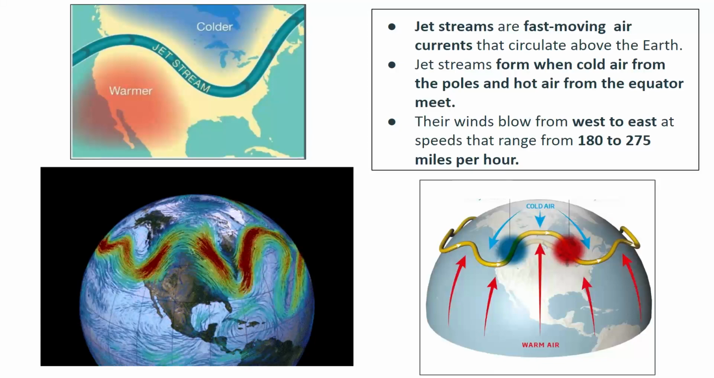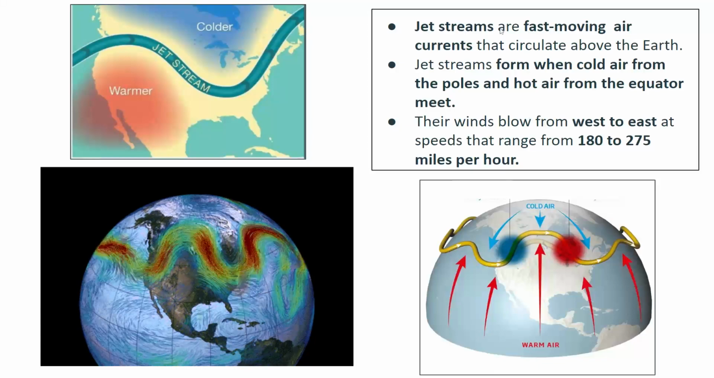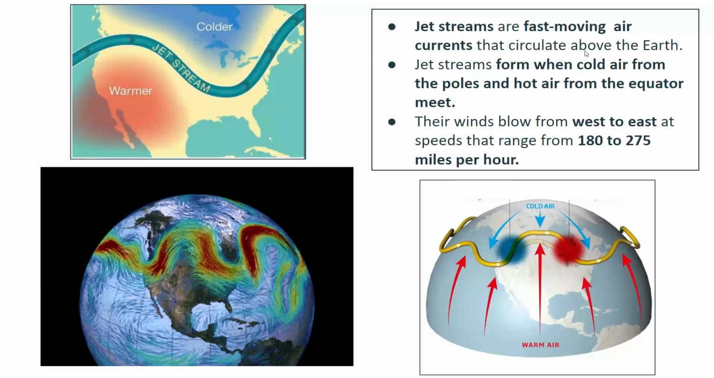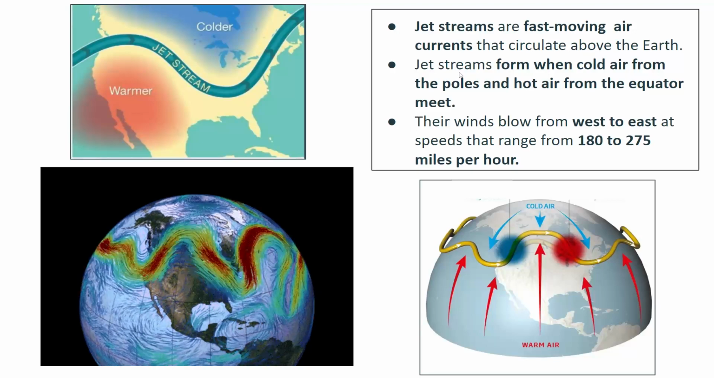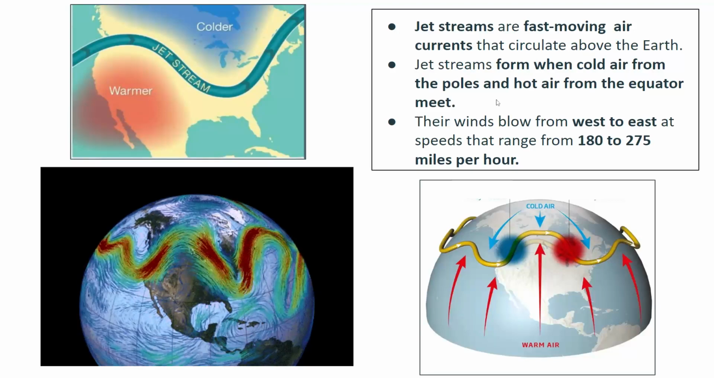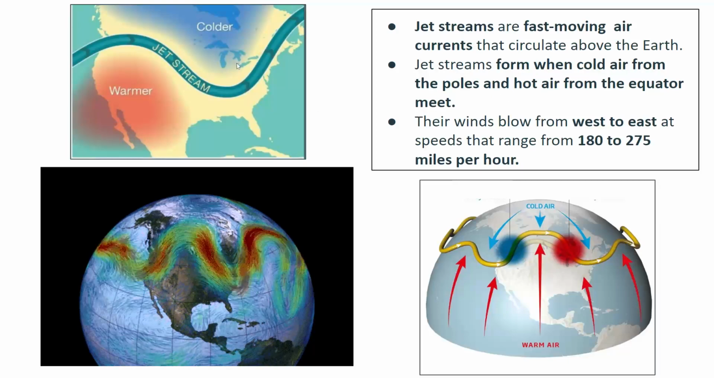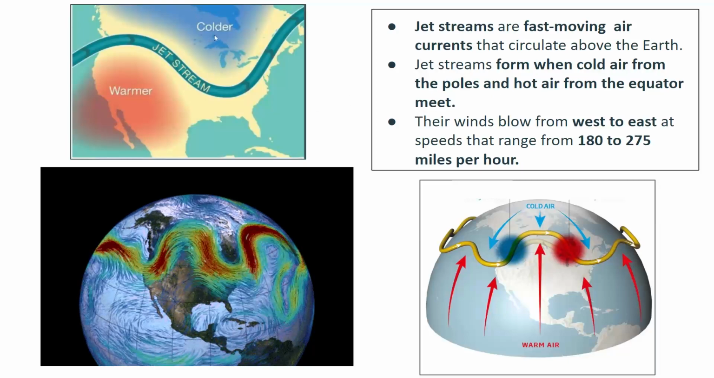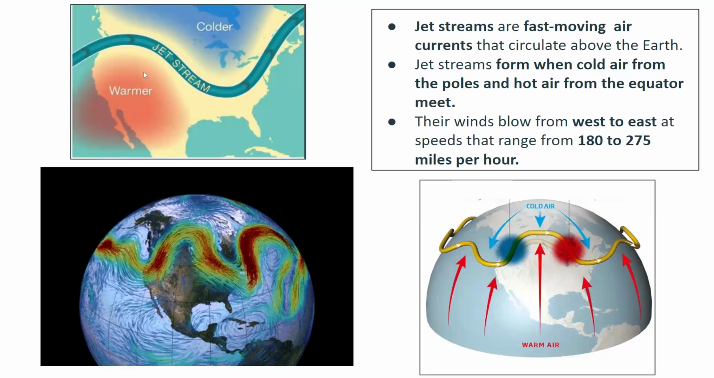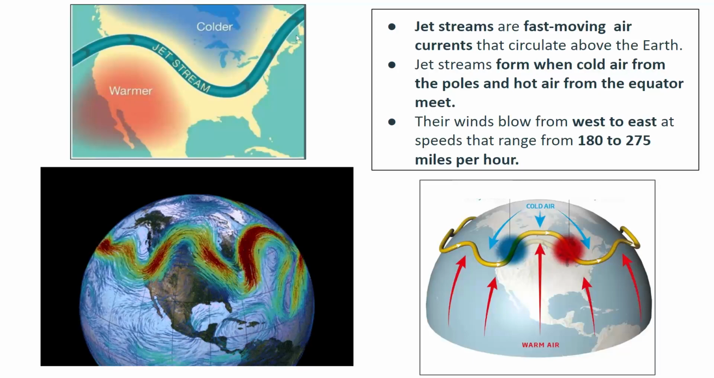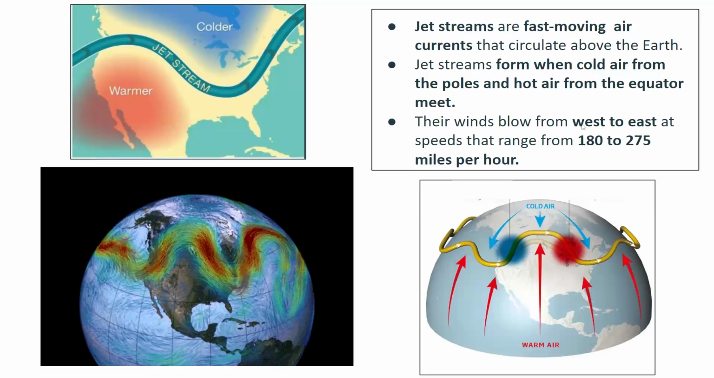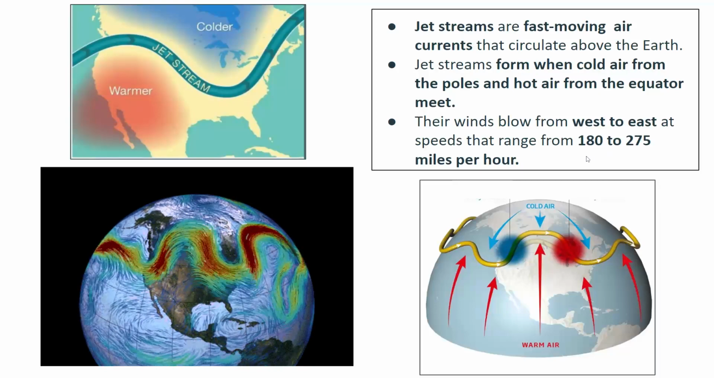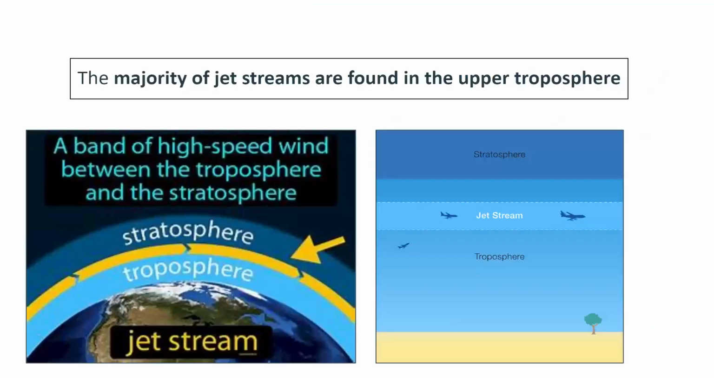In the troposphere, we also get something called jet streams. Jet streams are fast moving air currents that circulate above the earth. So this is kind of what a jet stream looks like. And jet streams form when cold air from the poles and hot air from the equator meet, kind of like this. When they meet, we have this rush of air or wind called a jet stream. And jet streams are very fast. They move from west to east at about 180 to 275 miles per hour. And the majority of jet streams are actually found in the upper troposphere.